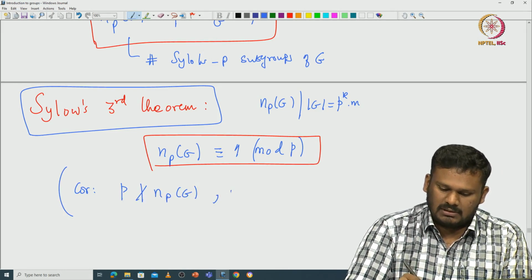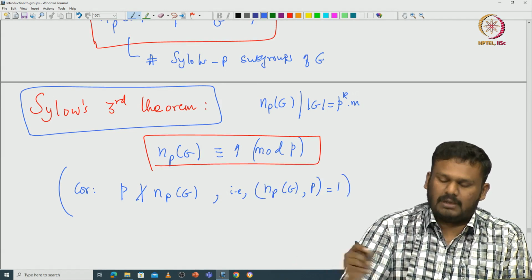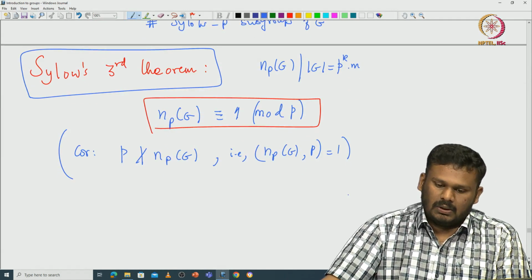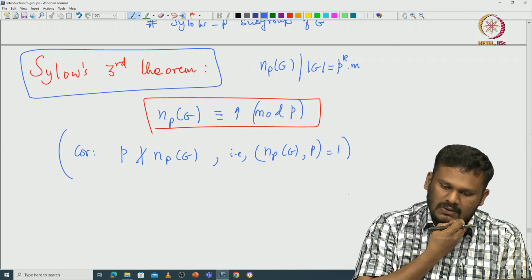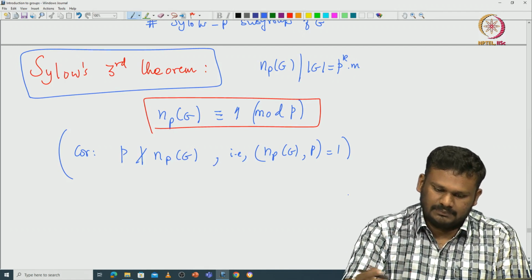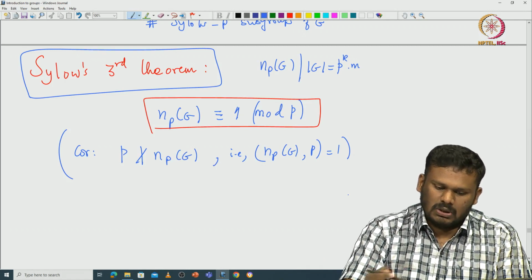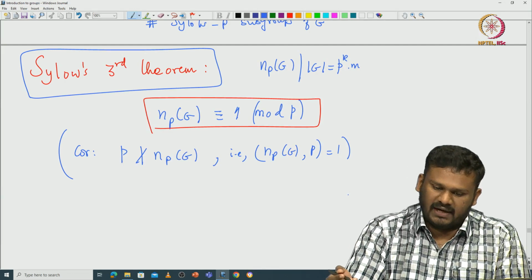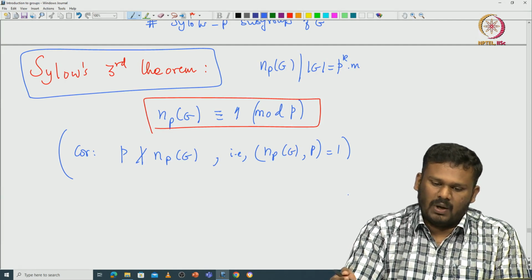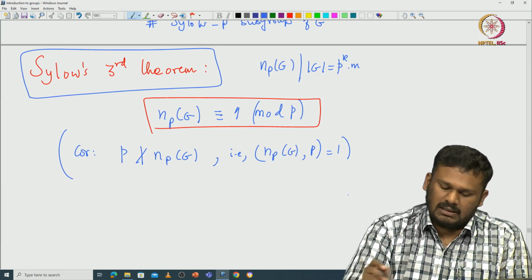So that means n_P(G) and P are relatively prime.